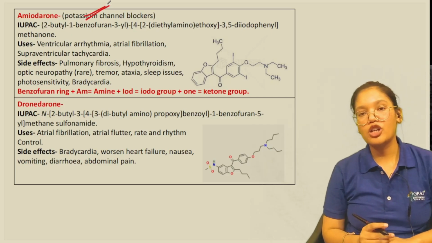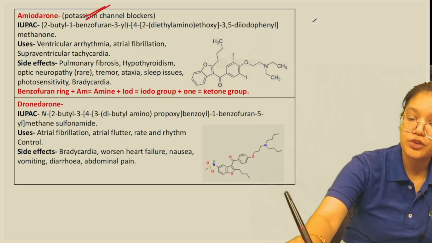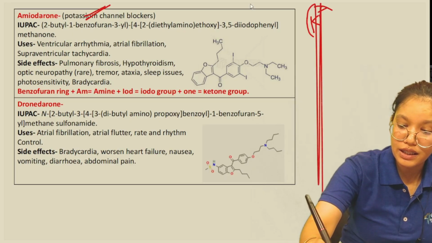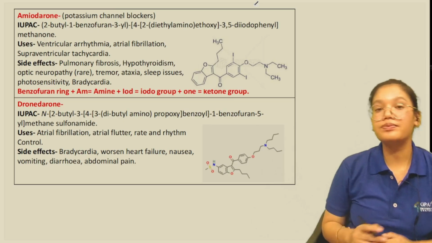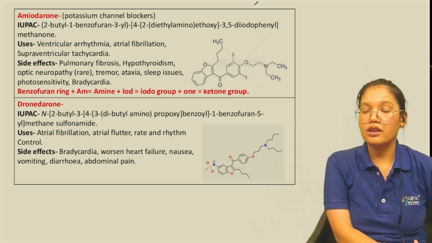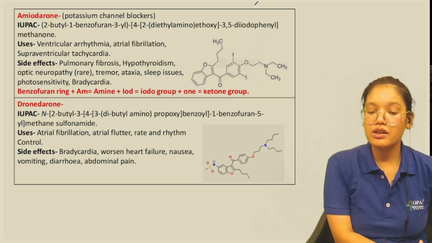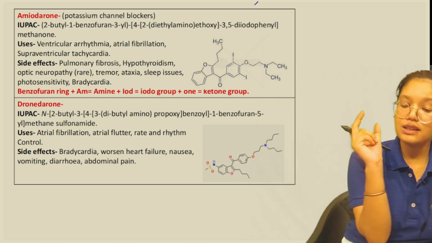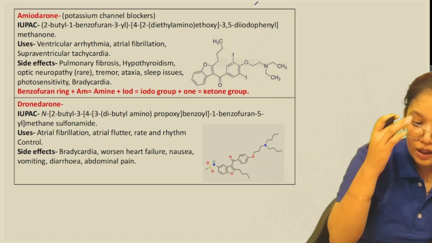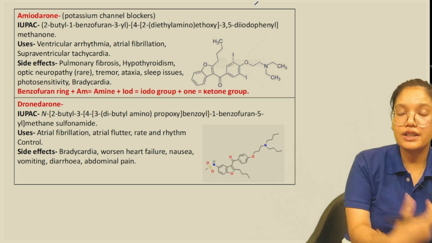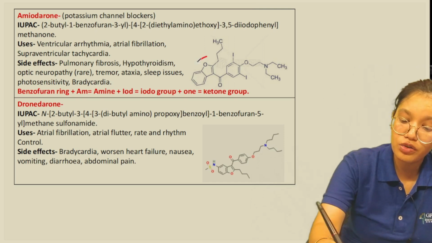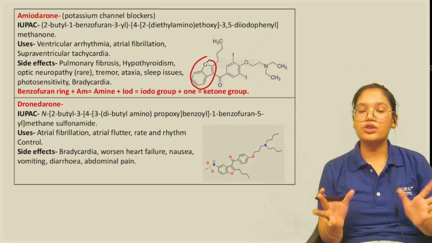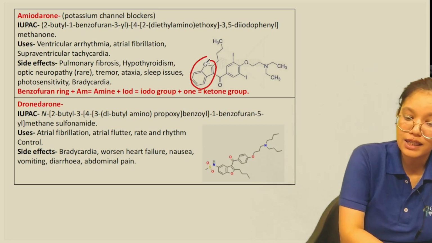The potassium channel is responsible for efflux, and that results in the repolarization phase. Now if we look at its structure, it has a benzofuran ring. Just remember that amiodarone has it.